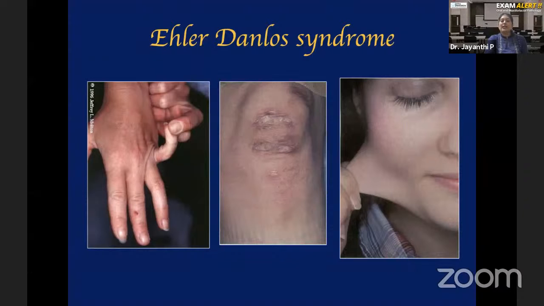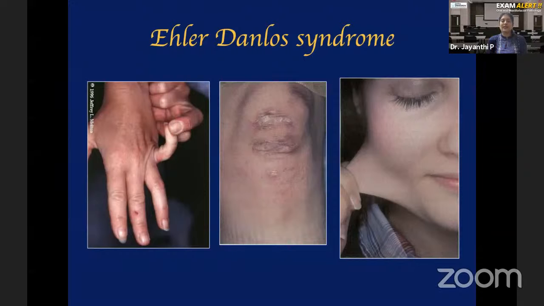And easy bruising. Easy bruising means even in a small minor trauma, if you go and hit yourself on the corner of the chair when you're walking, one big bruise or hematoma will form. That is because the walls of the blood vessels contain collagen. So that will be damaged. So very easily the blood vessels can also be damaged. So the 3 most common findings in Ehlers-Danlos syndrome, which are common for all forms, are hyperextensibility of the skin, hyperextensibility and flexibility of the joints, and easy bruising even in minor trauma or friction. That is because of involvement of the blood vessels.